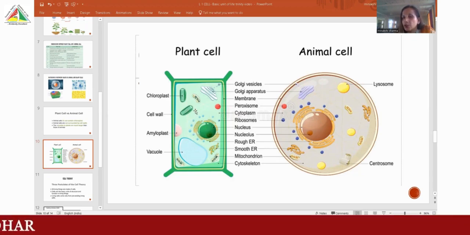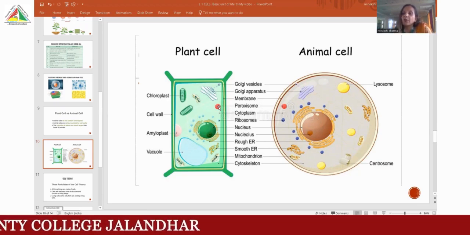So you can see that in the plant cell the nucleus is on the periphery, on the side near the wall. But in the animal cell, the nucleus always lies in the center.